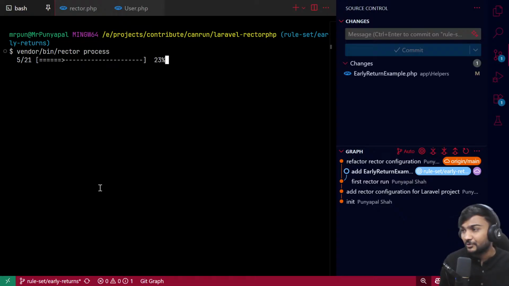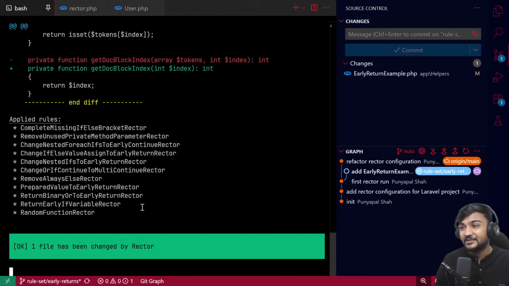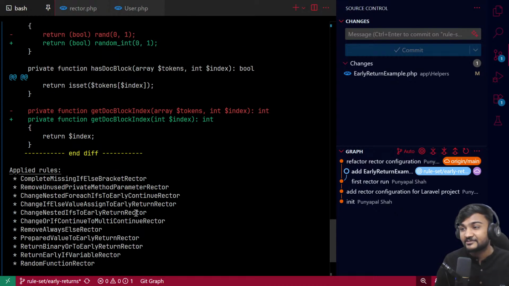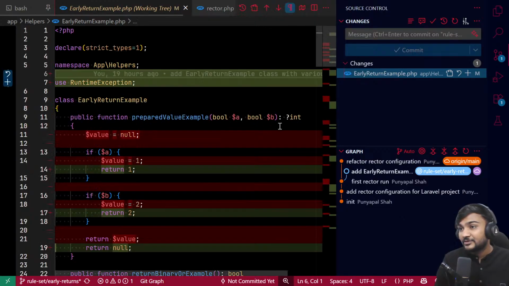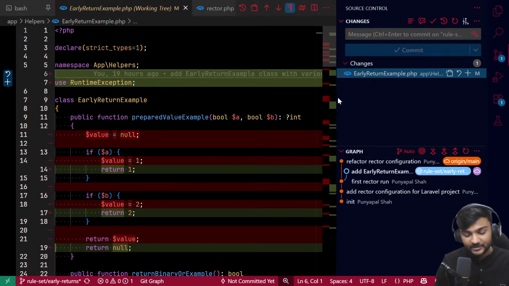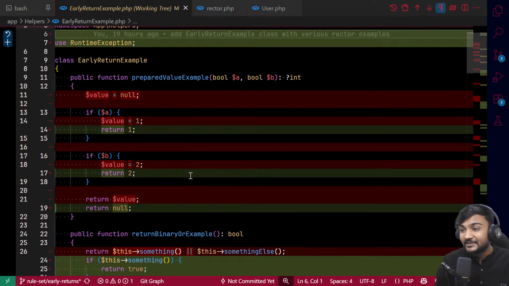So it has done some changes, and it will also show you what changes it has done. So let's see this. What it has done is simplified this by removing the value variable.